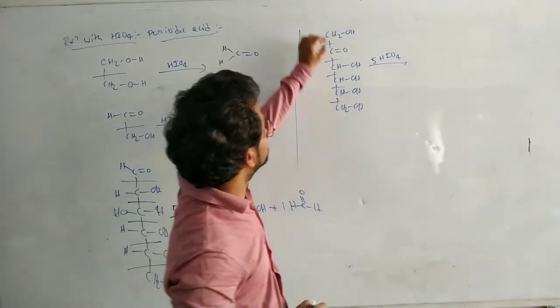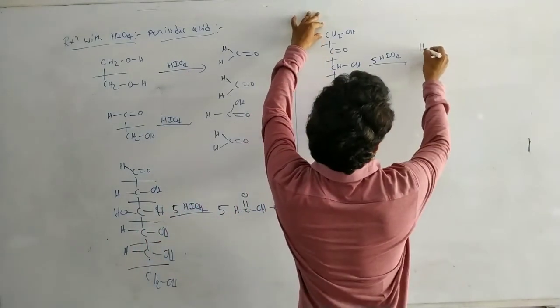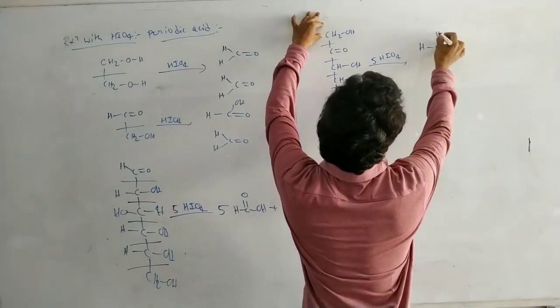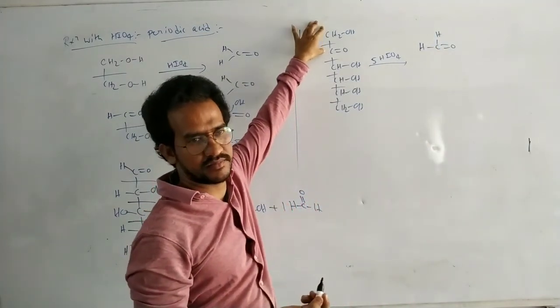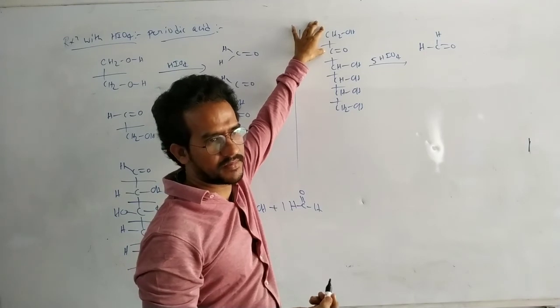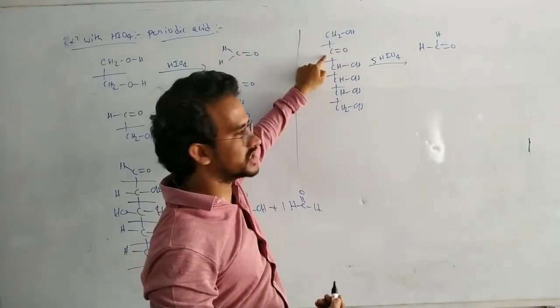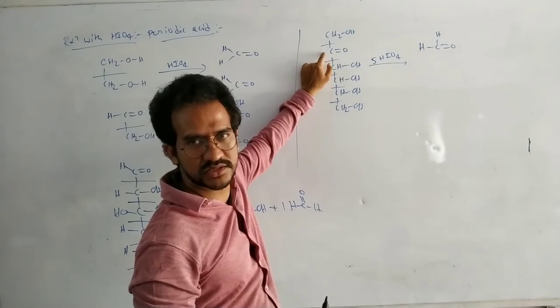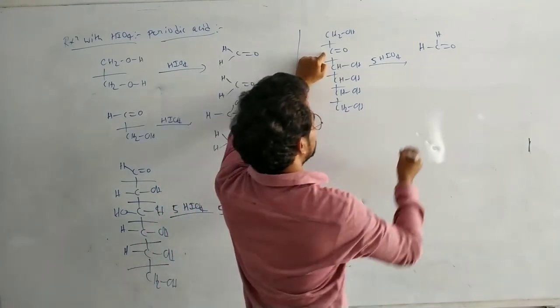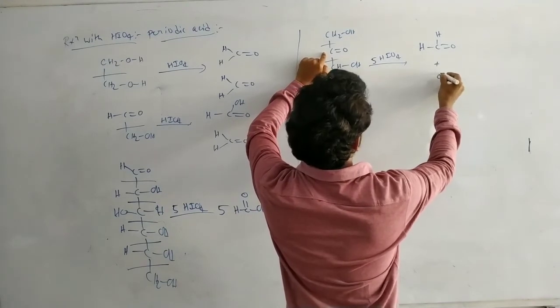Okay. Now it is oxidized to aldehyde because that is an alcohol. So the alcohol is oxidized to the aldehyde. Now it is oxidized to the acid. That means here I am writing one more structure.